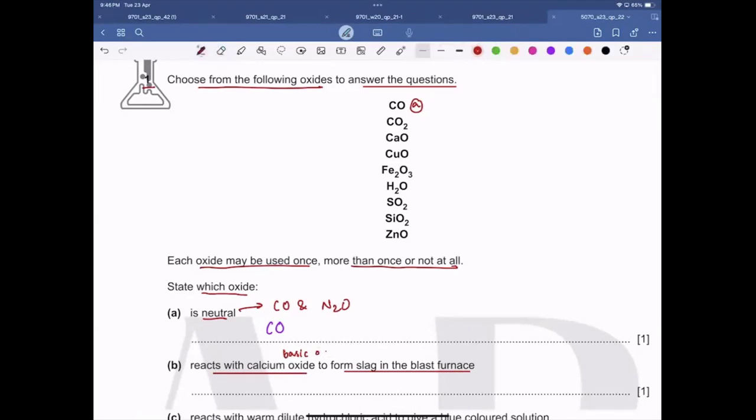The acidic oxide which reacts with calcium oxide in a blast furnace, we have this equation: calcium oxide reacts with silicon dioxide, SiO2, to form CaSiO3, calcium silicate. Answer is SiO2, which is over here.